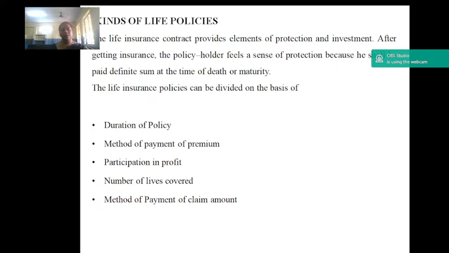Next is term policy. This policy covers the risk only during a particular period. The sum assured is payable only if the death happens during the term. Under this policy, premium rate is lower than any other policy. Nowadays, in order to attract more people, policies are issued with the condition that the premium paid will be returned after the term is over, if death does not occur.